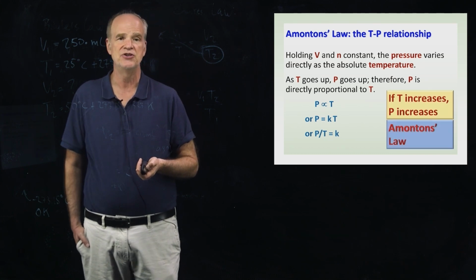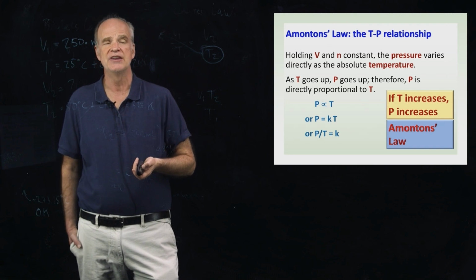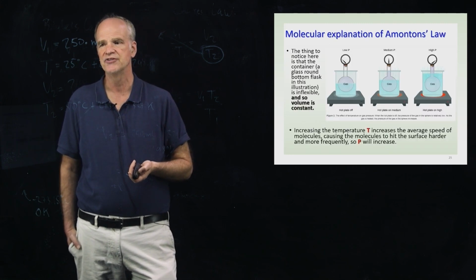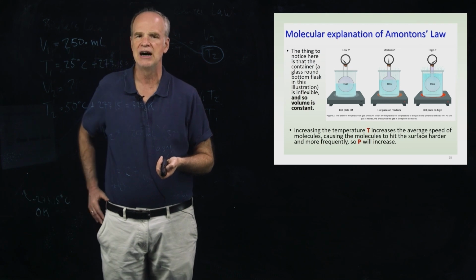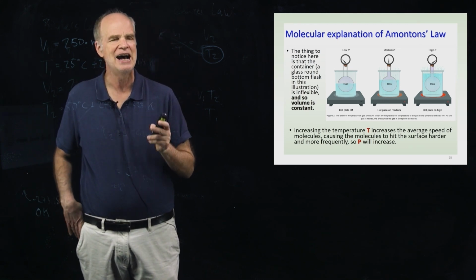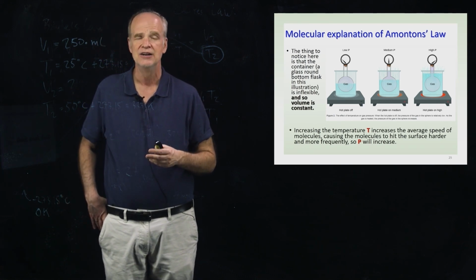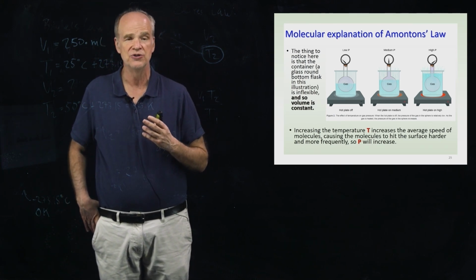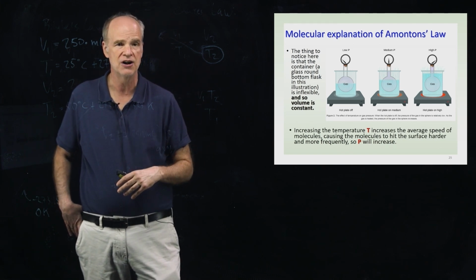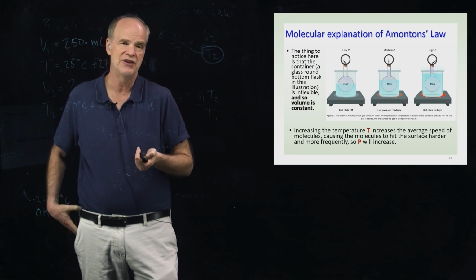Here I'm noting again the basic qualitative relationship: as the temperature of a gas increases, the pressure increases. And this is Amontons' Law. What is going on at the molecular level? If you have gas trapped in an inflexible container and you heat up that gas, it's going to make the molecules go faster. Therefore, they're going to strike the surface of the container harder, and the container is going to feel more pressure. It's that simple.